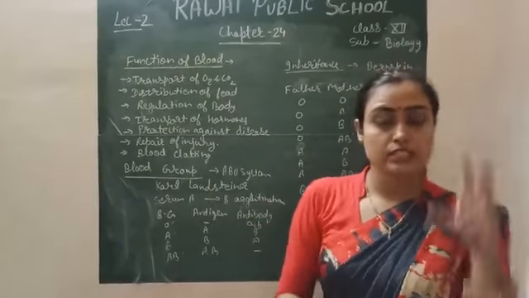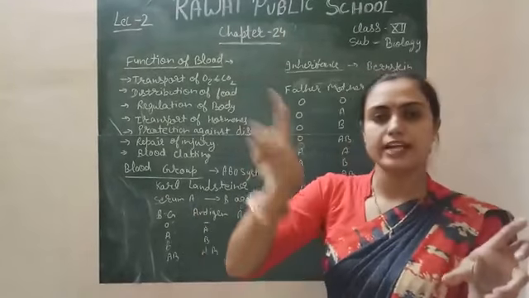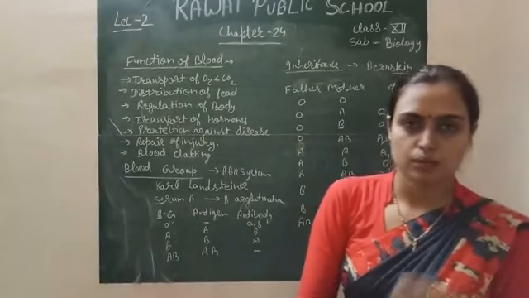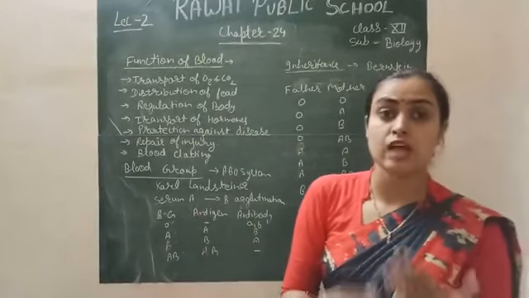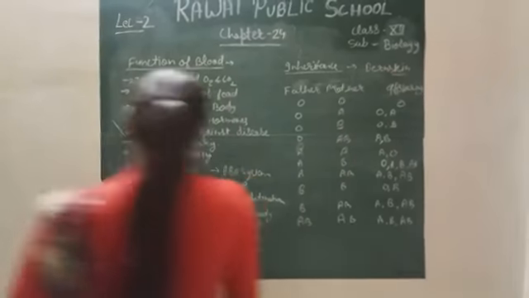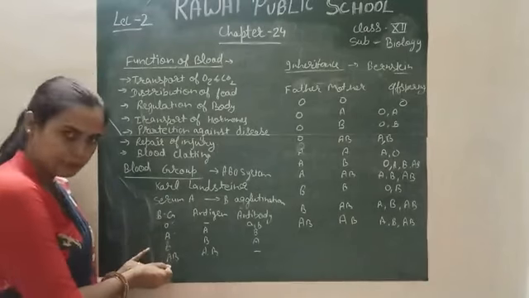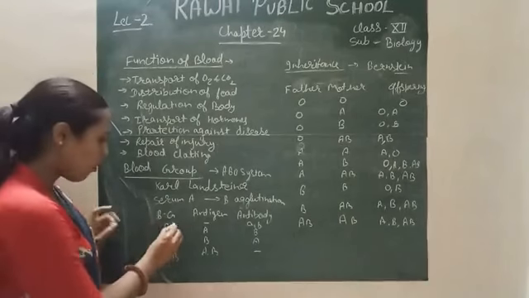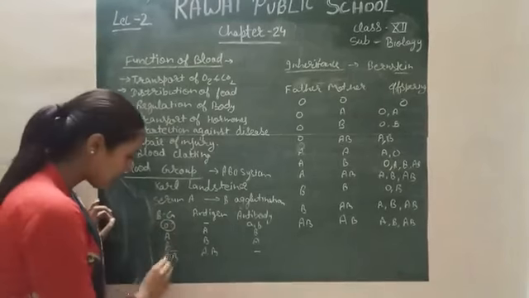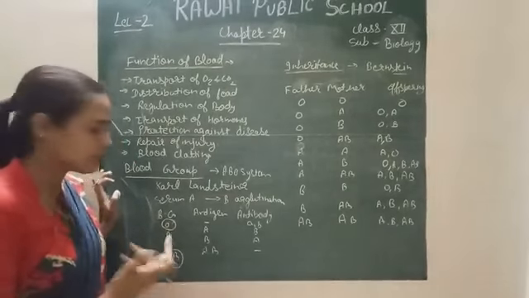So it means if your blood group is A, then another blood group cannot be placed into your body. Simply, you can say this is the ABO concept of blood group. For example, we have 4 different types of blood group: O, A, B and AB. O is the universal donor. Why it is a universal donor, I will tell you. And AB is a universal recipient or receiver. Why it is a receiver, I will tell you.